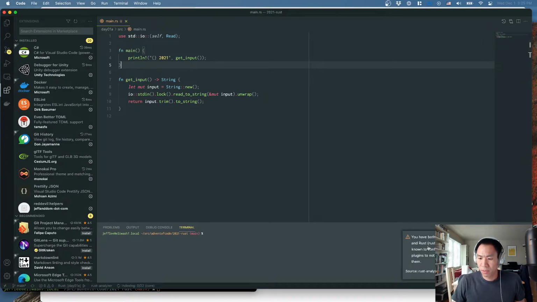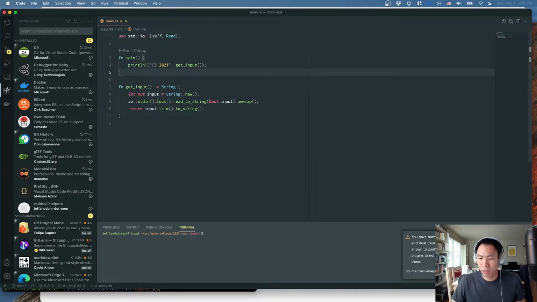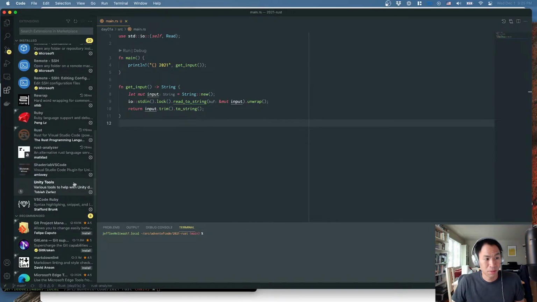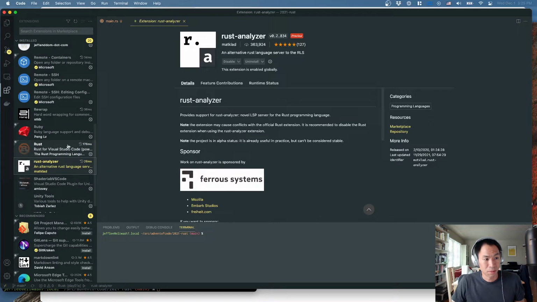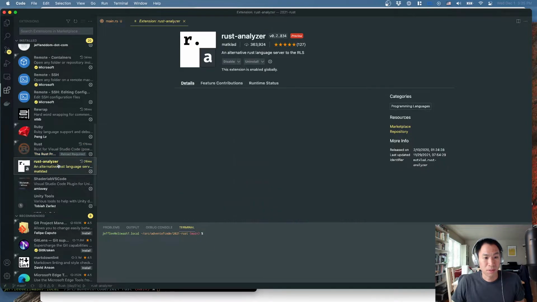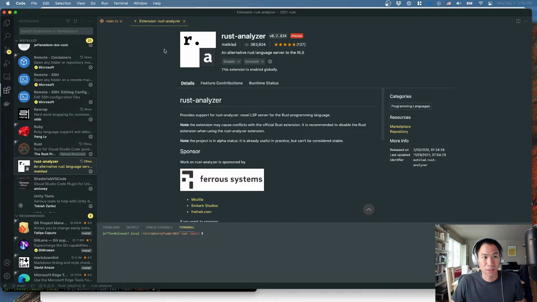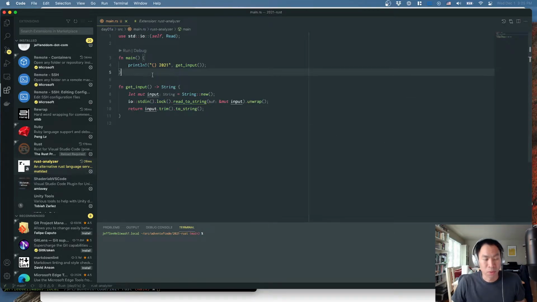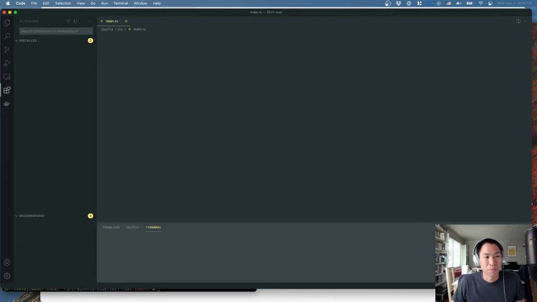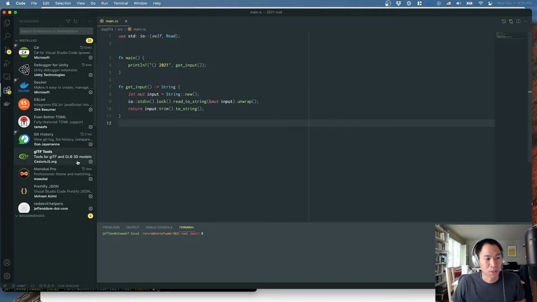You have both Rust Analyzer and Rust Lang plugins. They are known to conflict with each other. That's funny. Okay, so I guess I'll just disable Rust for now and just use Rust Analyzer. That's weird. I don't know why it installed both of them for me. Or maybe I had Rust Analyzer already. I didn't pay attention before. I don't know what the source of conflict was.